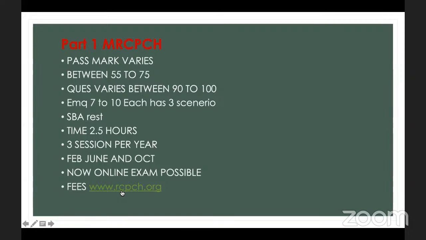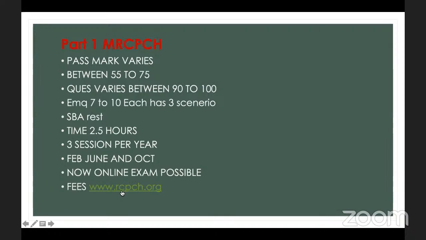Some students asked me how many questions the MRCPCH has, and what the passing mark is. Actually, part 1 MRCPCH has about 90 to 100 questions, it varies. And there are two papers. In the morning it is usually the FOP exam, and in the evening the tasks exam. And the pass mark is set according to the examinees that are taking the exam, and according to the question pattern.